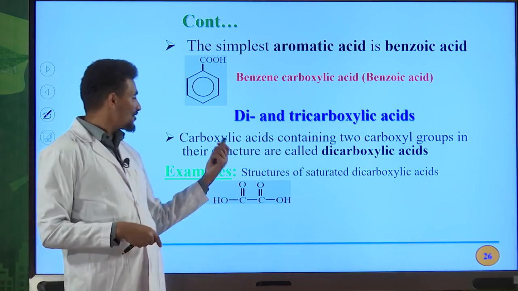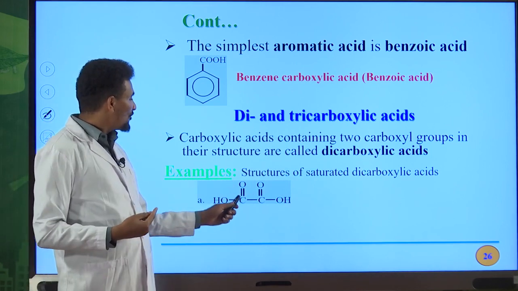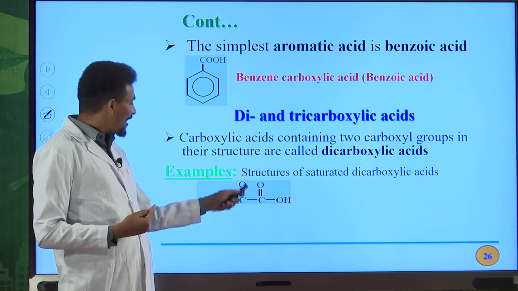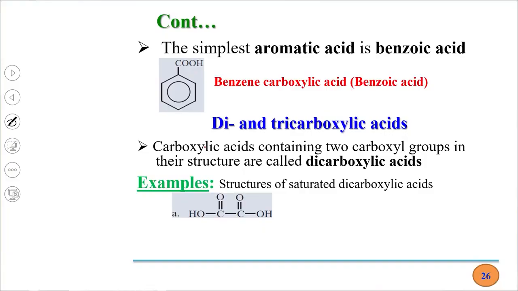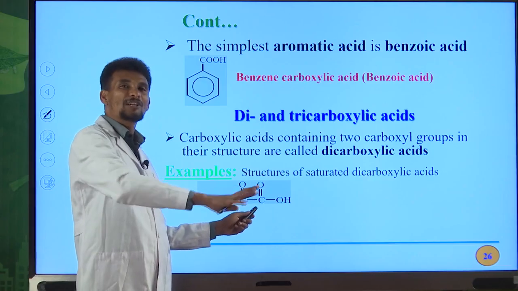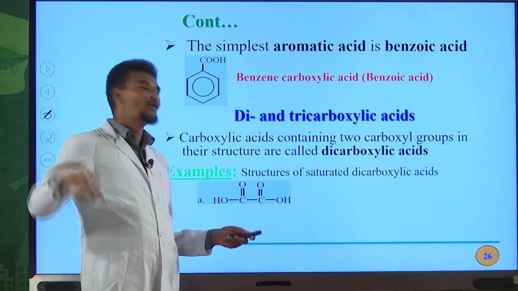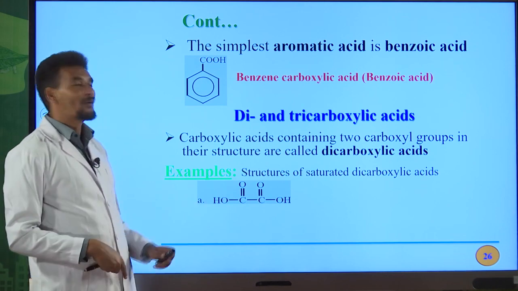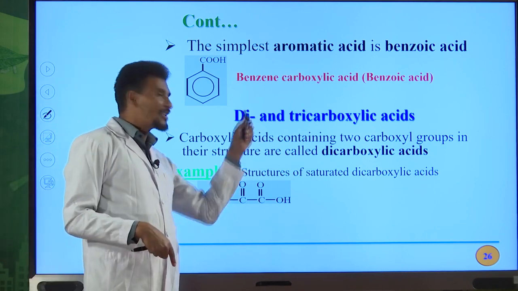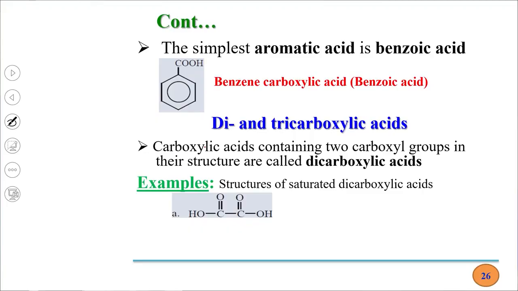For example, look at this organic compound. We have C double bond O, OH, 1 carboxyl group on the left, and C double bond O, OH, another carboxyl group on the right. Therefore, we have 2 carboxyl groups in this molecule. Because of this, it is classified as a dicarboxylic acid. What's the name of this dicarboxylic acid?